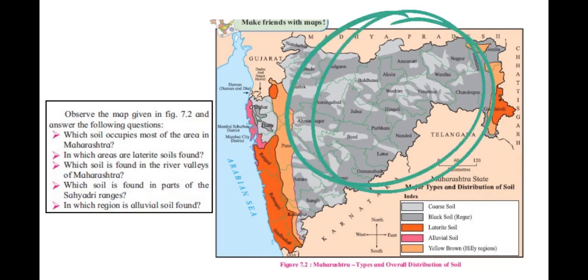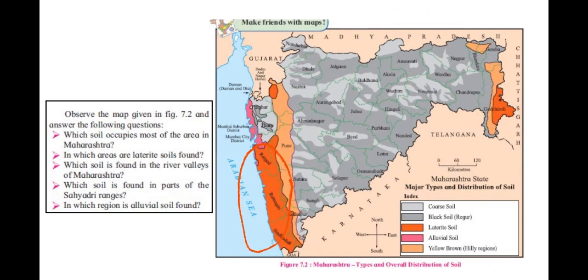In which areas are laterite soils found? Laterite soil is found in Ratnagiri and Sindhudurg district. It is also found in major parts of Raigad and certain parts of Nashik, Pune, Satara, Sangli, Kolhapur and Gadchiroli districts. Next question here we have.